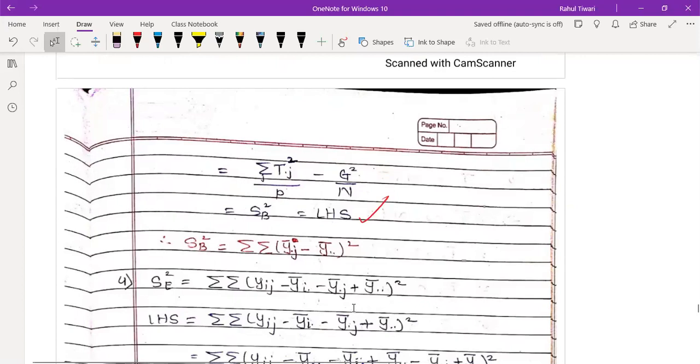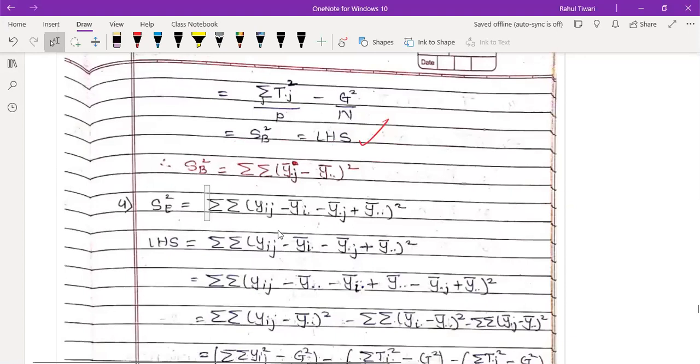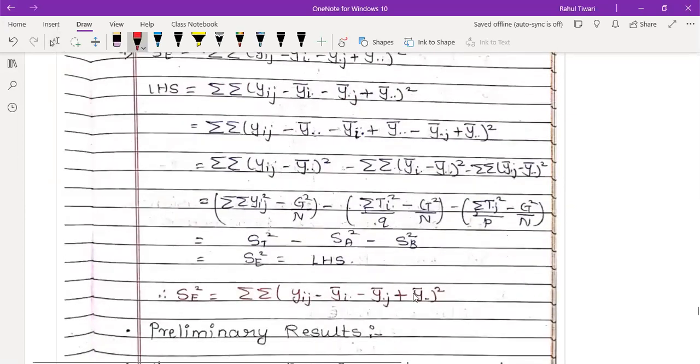तो इसको हम लोग सिंपलीफाई, एक्चुअली क्या है ना, we cannot use this data directly. So instead of this, what we can use is this expression. So we can use this expression. Okay. So how do we do that? You can take this term with this term together, and add and subtract here y bar dot dot. Okay, just look at here.